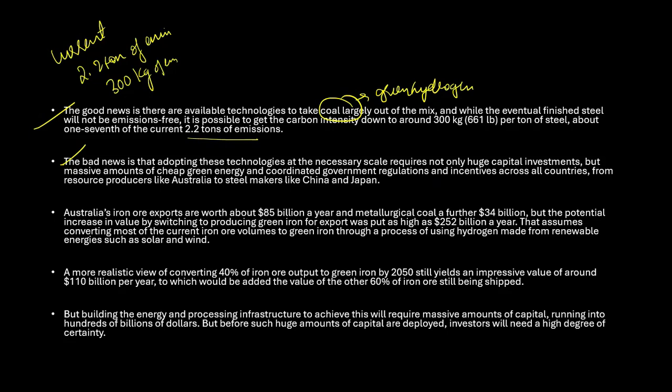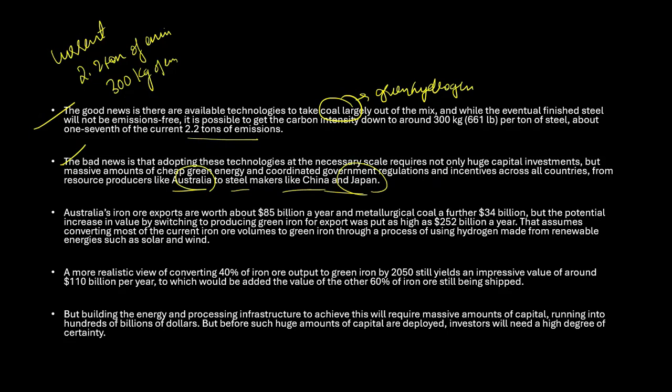Now, what you have to understand here is the bad news: adopting these technologies at the necessary scale requires not only huge capital investment, but a massive amount of cheap green energy, and coordinated government regulations and incentives across the countries, from producing countries like Australia to steel makers like China and Japan. So these are the producers, like Australia, and the steel makers like China and Japan. These technologies are not at the necessary scale that is required.